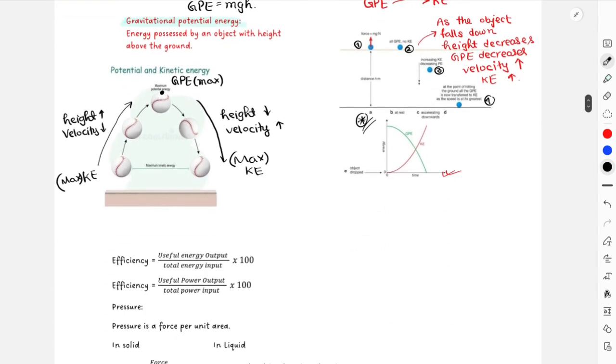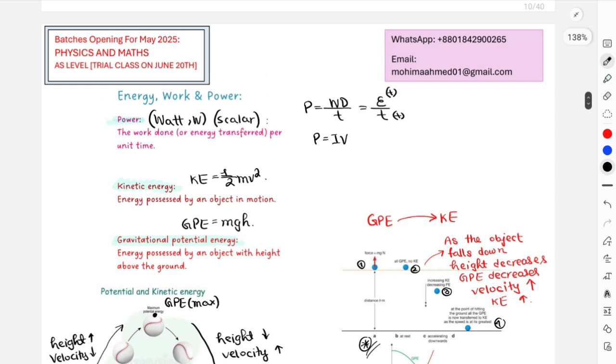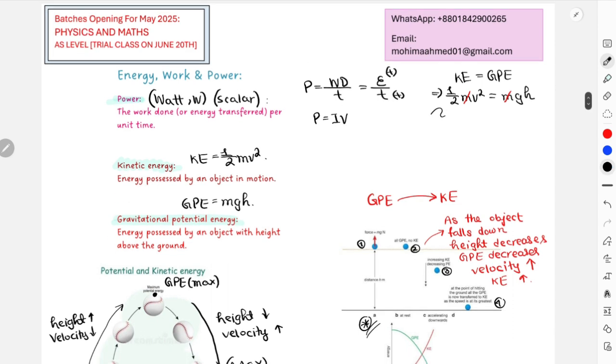I'll just write this down over here. Now over here, obviously I can understand that your energy was not lost. That means over time, the value of your kinetic energy should equal GPE. So in this case, half mv square equals mgh. Both the m represent the mass of the particle, so this gets cancelled out, and in that case we can write v square is 2gh, right?